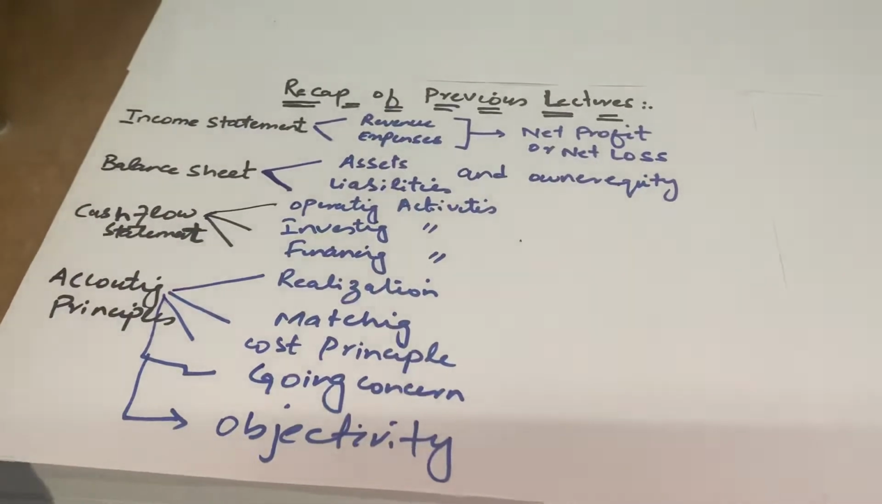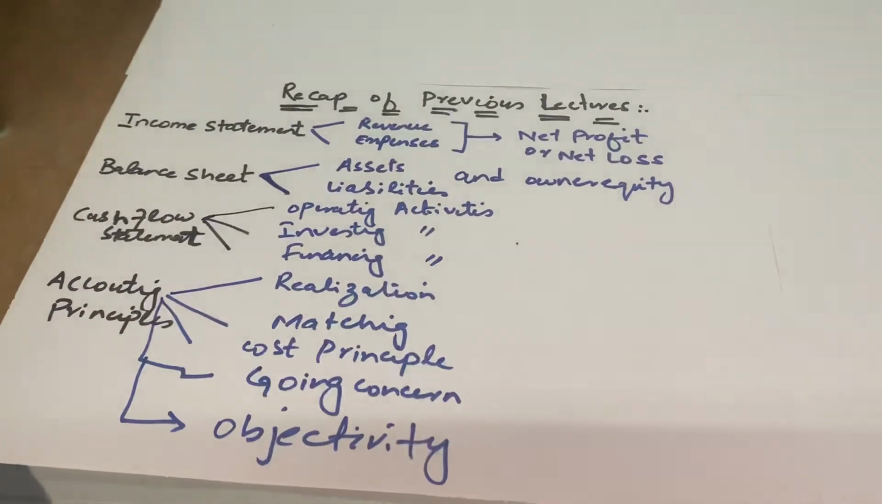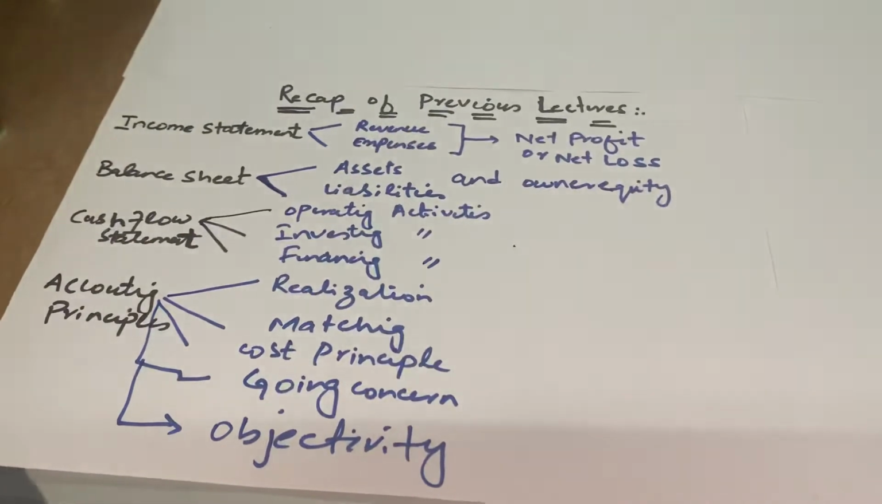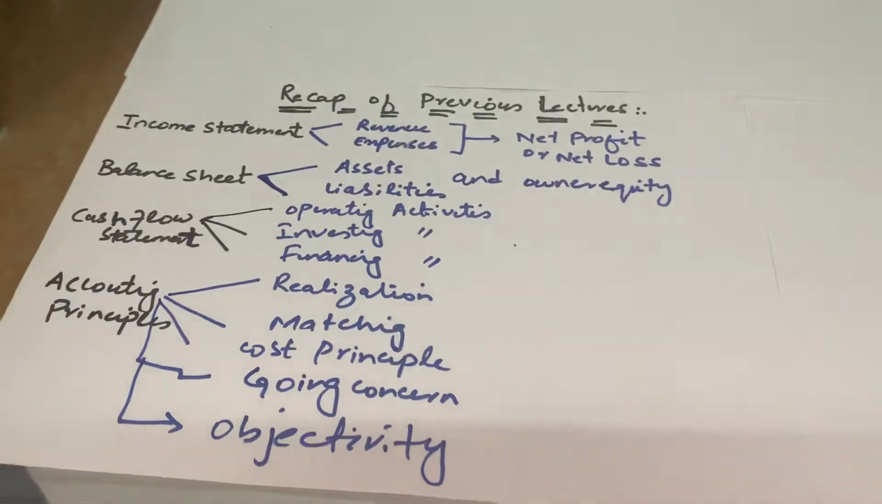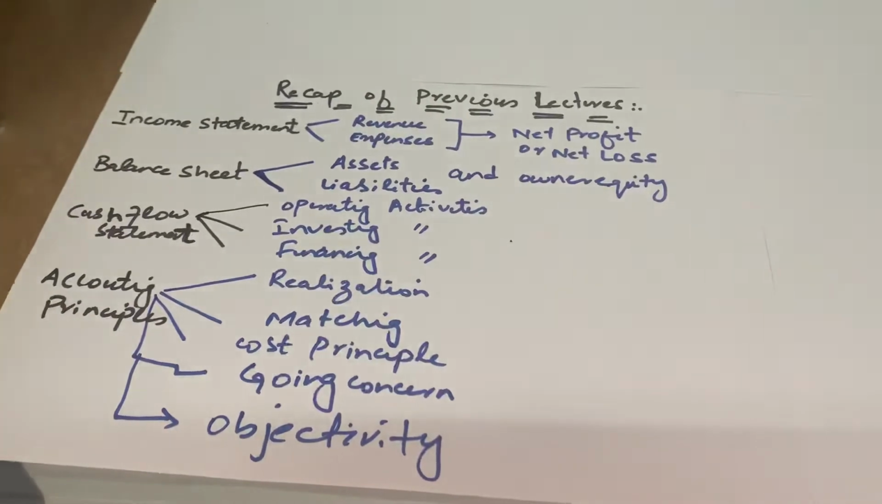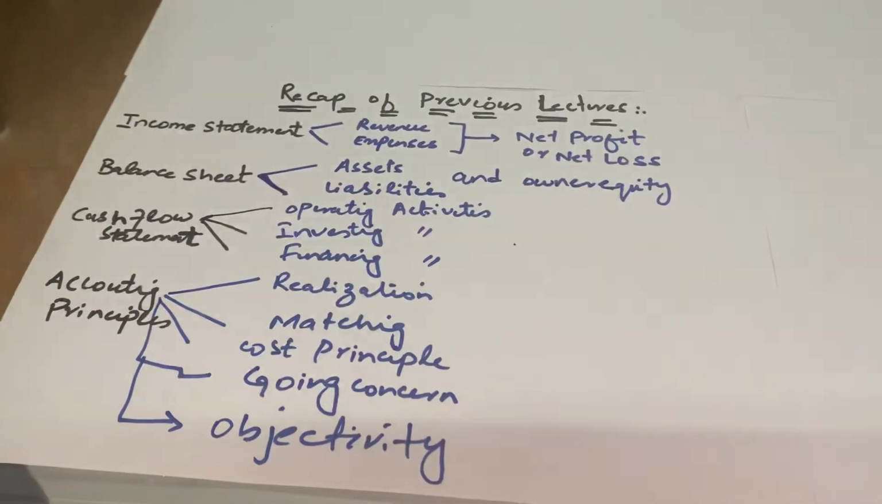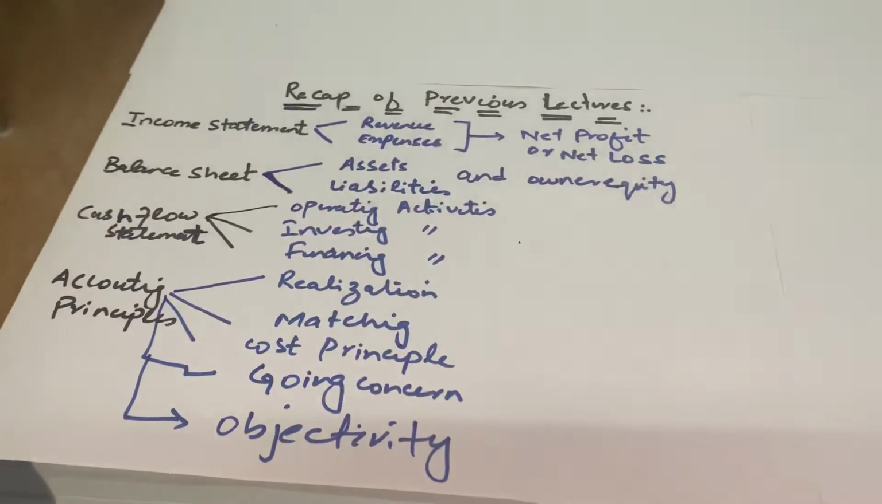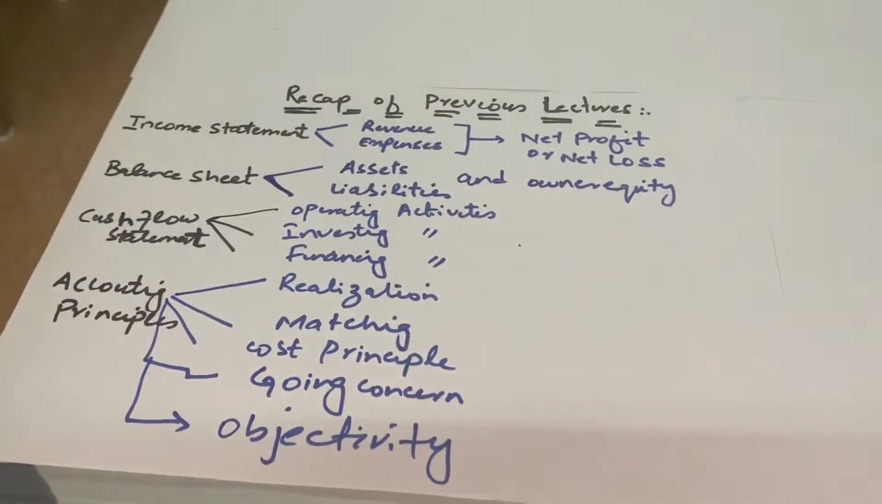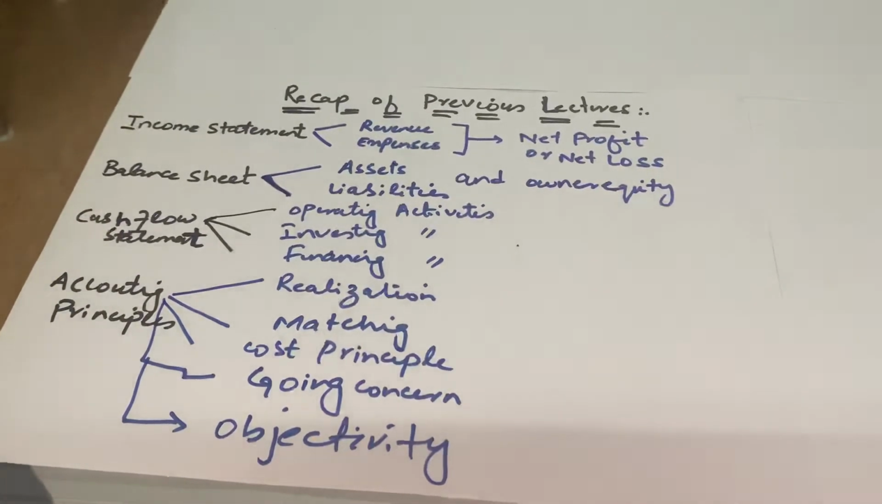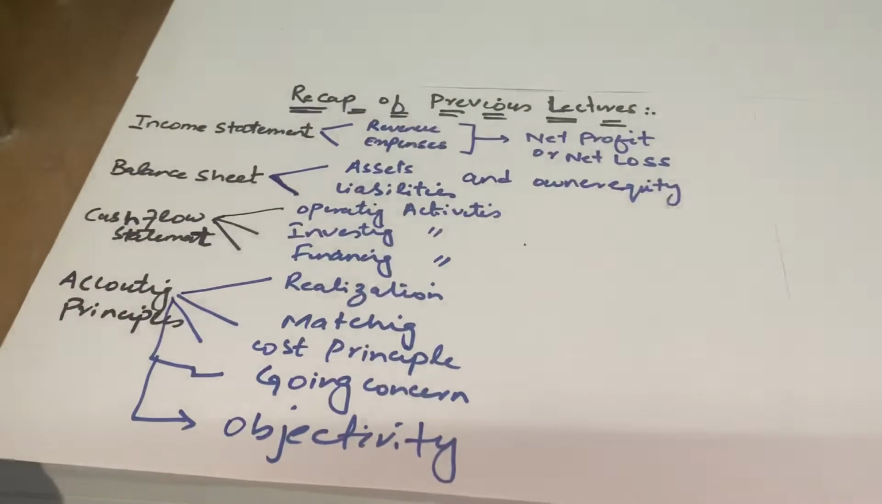On the other hand, expenses are basically the costs that are associated with earning that revenue. Expenses could be your transportation cost, your advertising cost, your utilities, your salaries, or your wages to your employees.